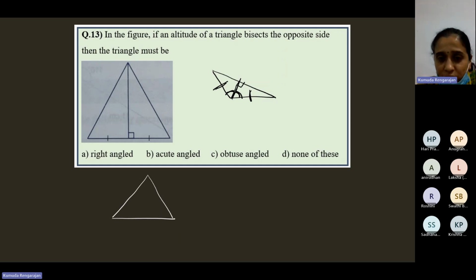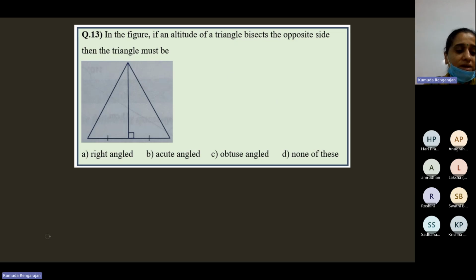The altitude from that vertex will bisect the opposite side. That means this one is equal to this one. This portion is equal to this portion.